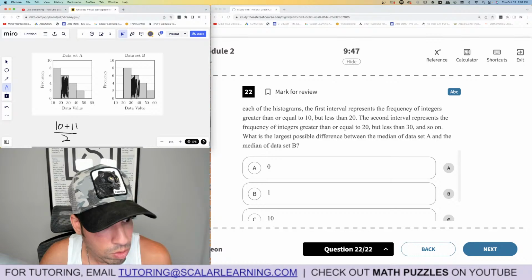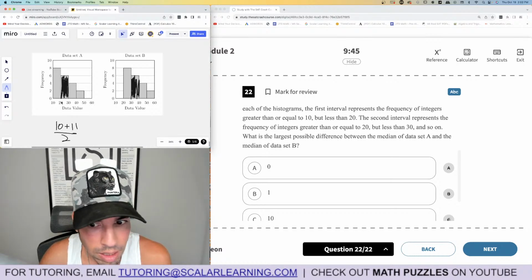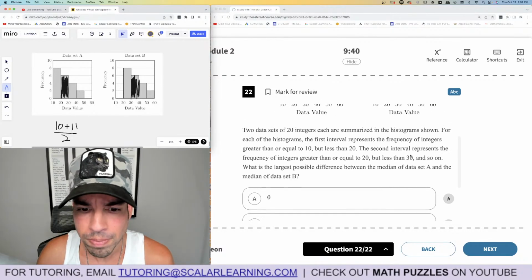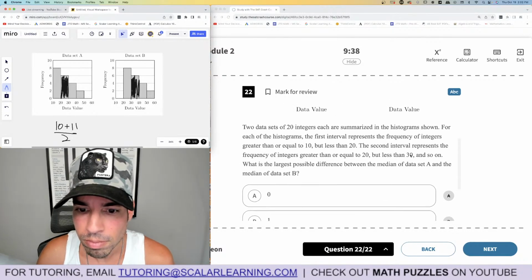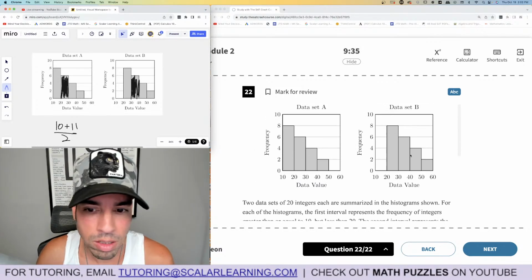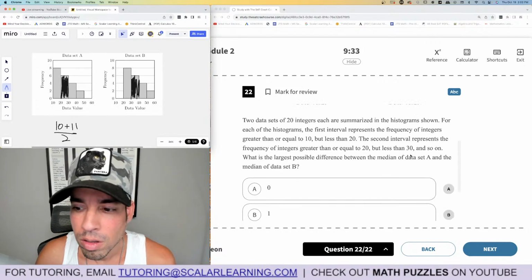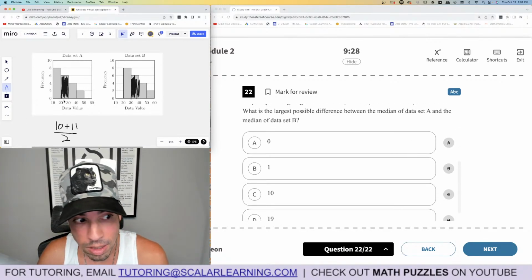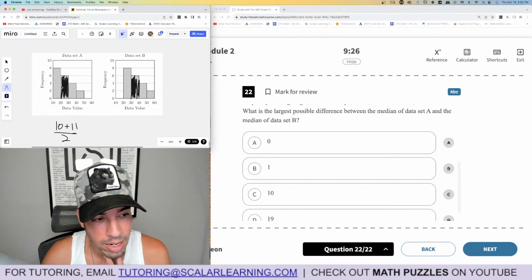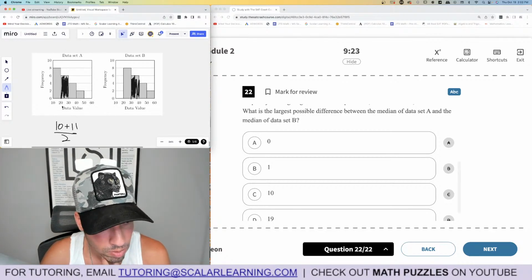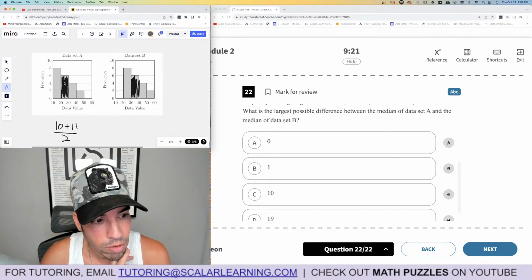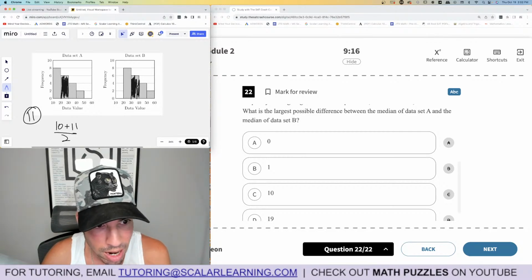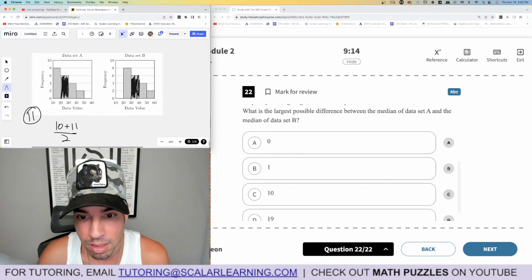All right, so A, does it say unique or no? Let me see. Integers. It doesn't say they're different. Okay, it doesn't say they're different. So I could say that the median of A, let's make it as small as possible. So let's say they're all 11, okay? All of these are 11. So the average of 11 and 11 is 11. And then let's max this out as much as possible. Let's pretend everything in here is 40. I'm trying to get the biggest difference, right?